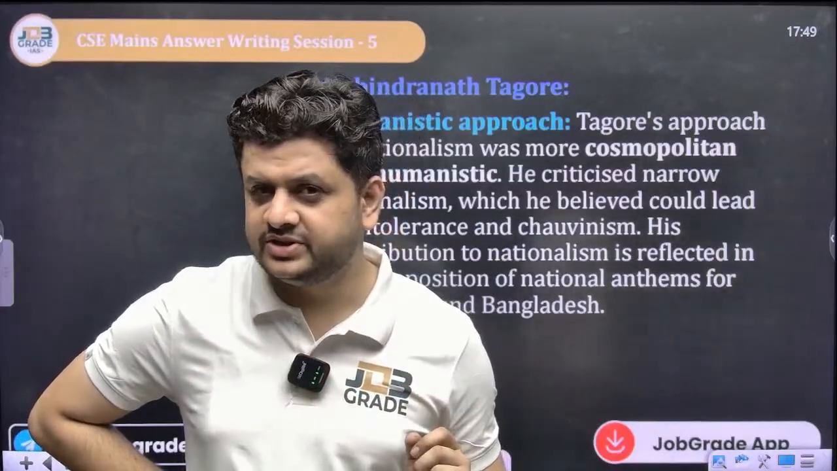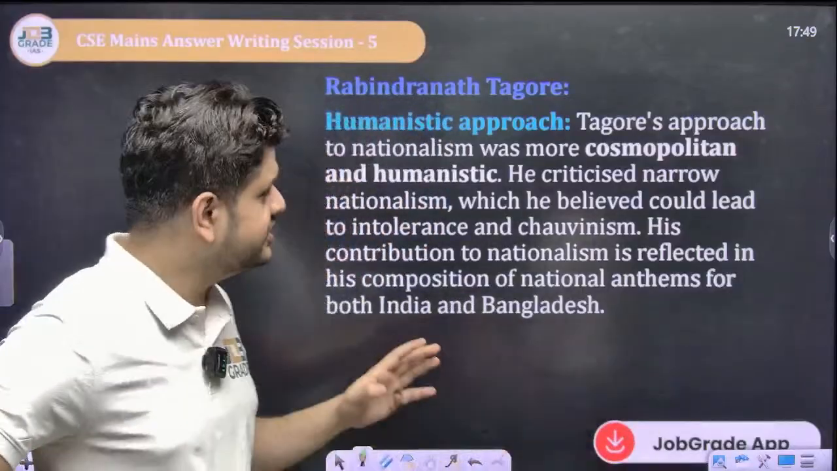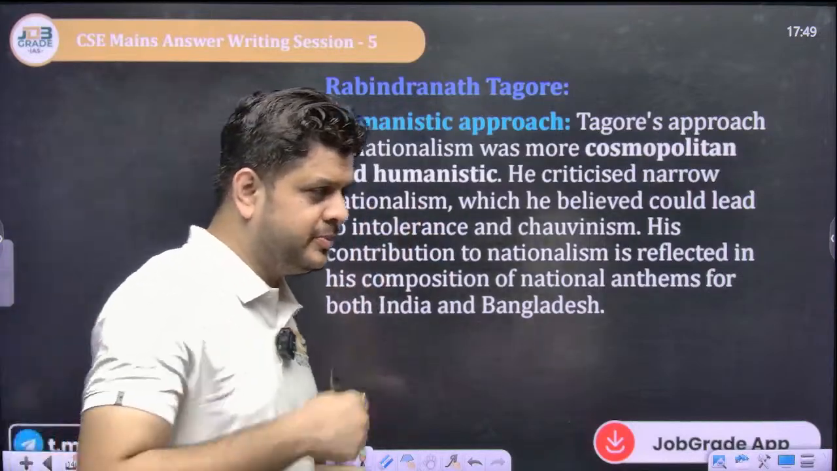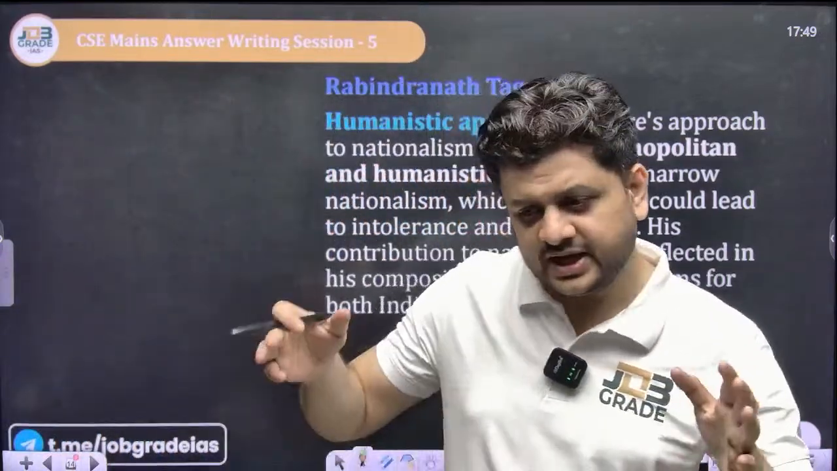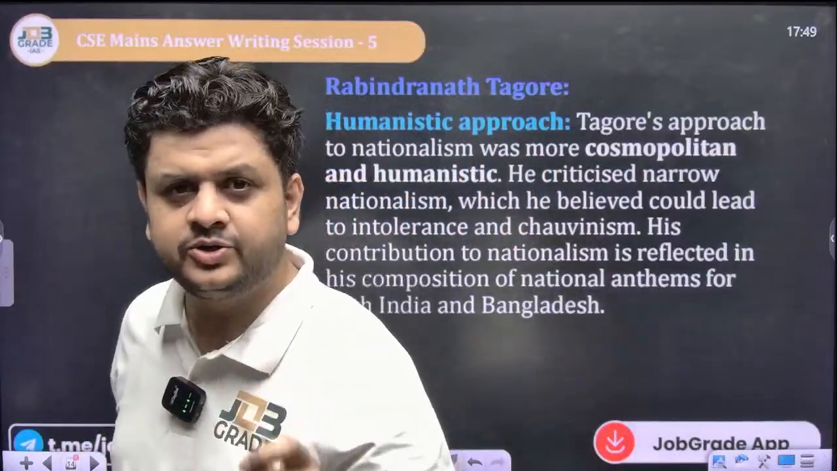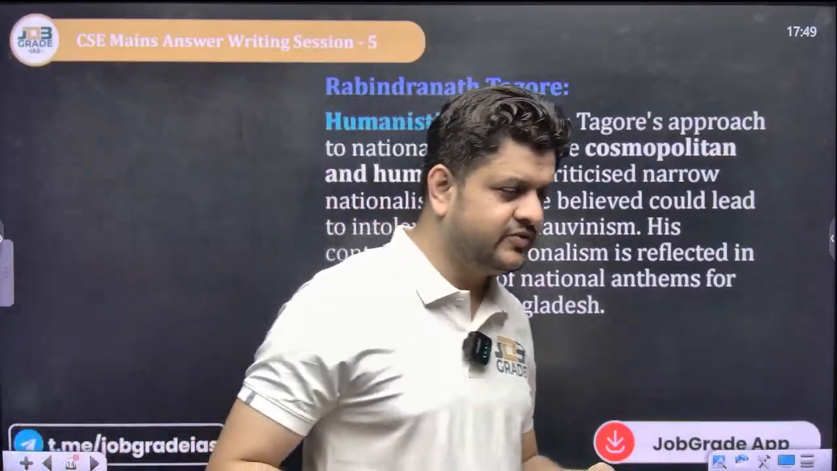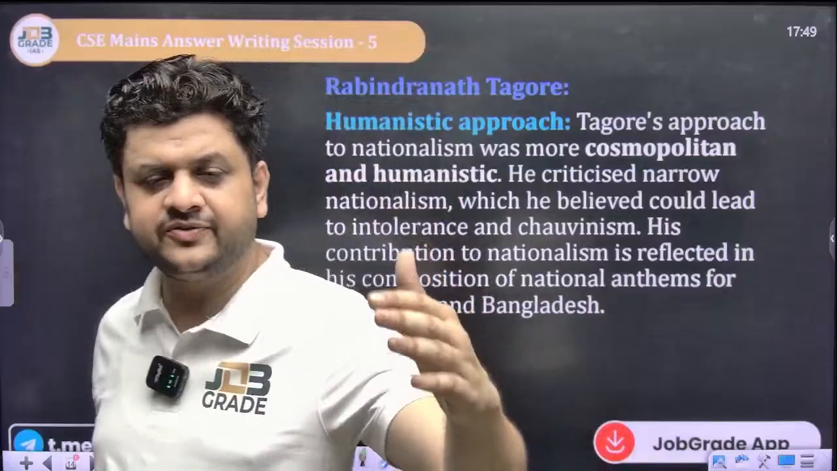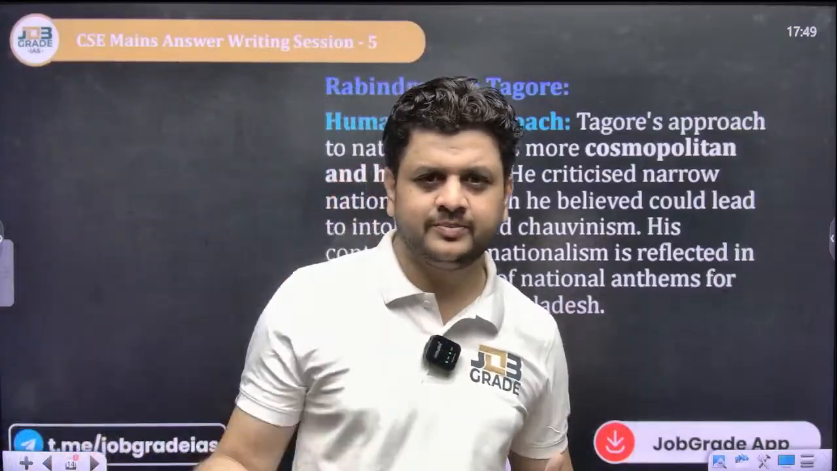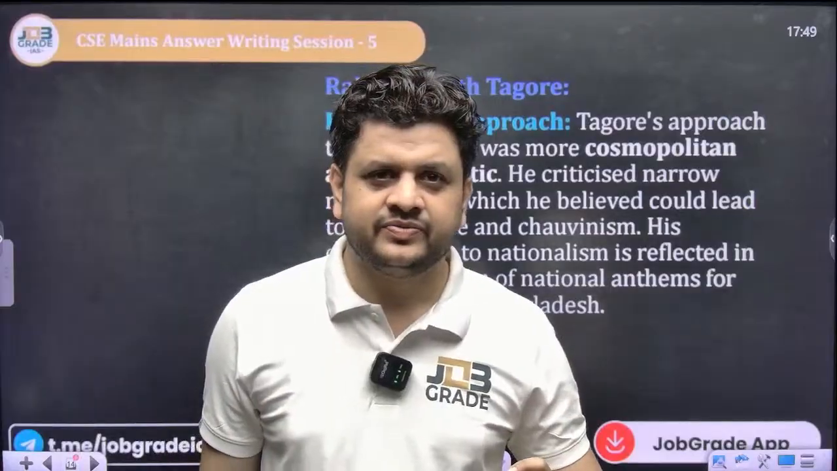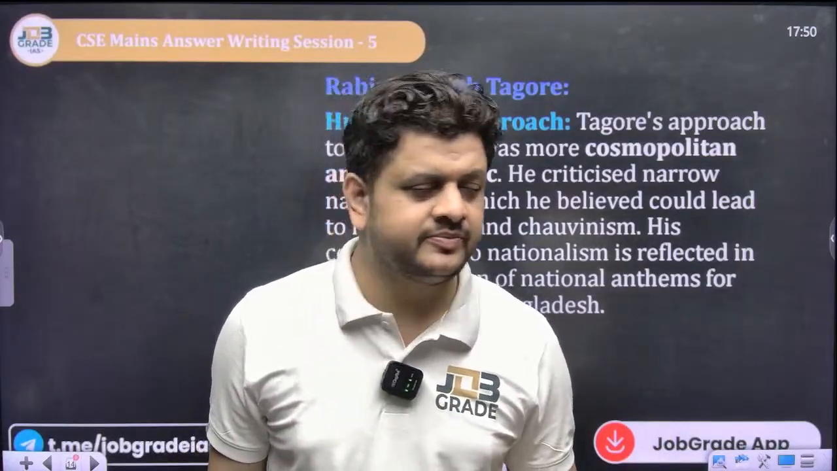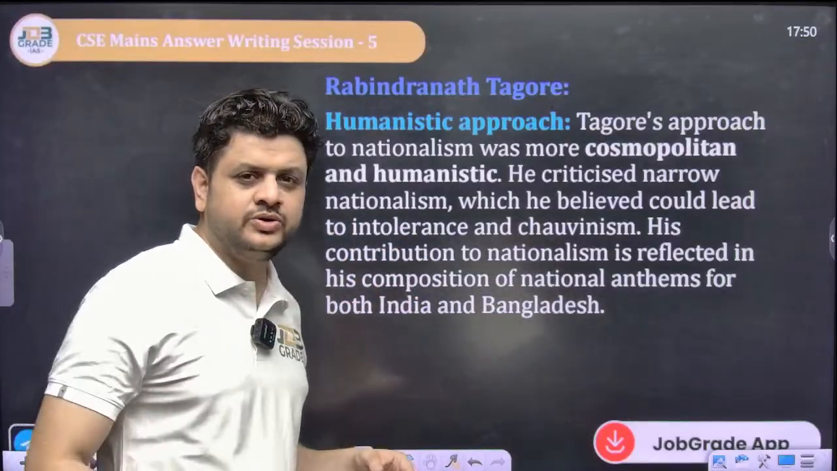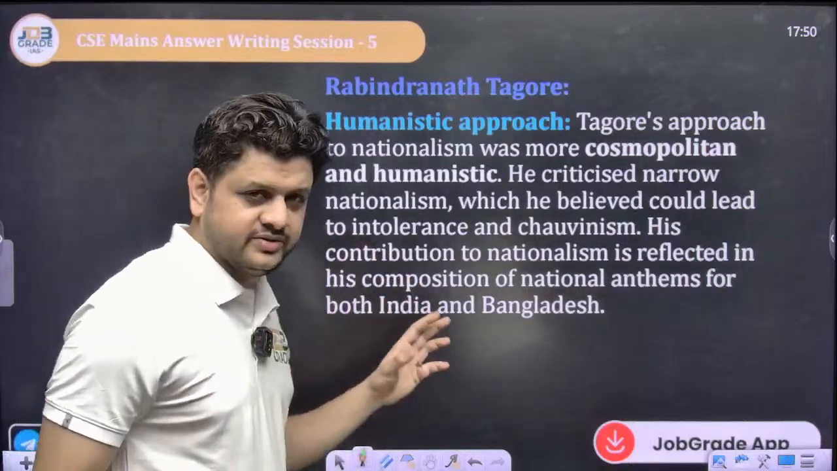Tagore did not agree with this. His views were different. Now, how were they different? Tagore's approach to nationalism was more cosmopolitan and humanistic. Cosmopolitan or humanistic approach means the idea of nationalism must be acceptable to the outer world also. If your idea of nationalism is very wide, you have a clear idea that we want India from Kashmir to Kanyakumari, for example, then it should be agreed upon in the geopolitical world also, right? So he criticized narrow nationalism, which he believed could lead to chauvinism and intolerance.